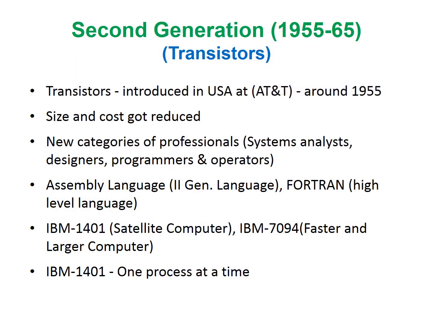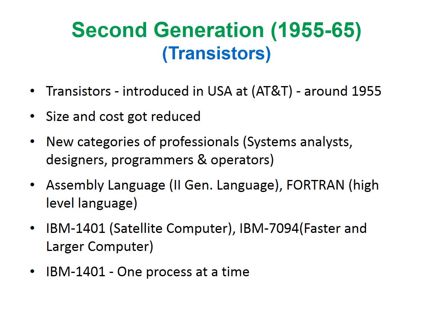Next is the second generation computers. These computers were using transistors as the central components. These transistors were introduced in the USA at AT&T company around 1955. Introduction of transistors dramatically reduced the size and the cost of the machine, and the reliability of the computers also improved. For the first time there were new categories of professionals called systems analysts. Designers, programmers and operators existed as separate entities.